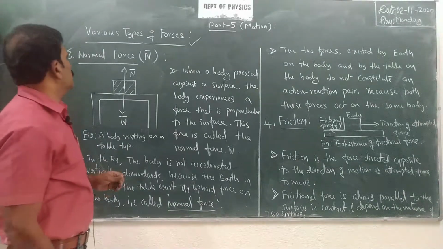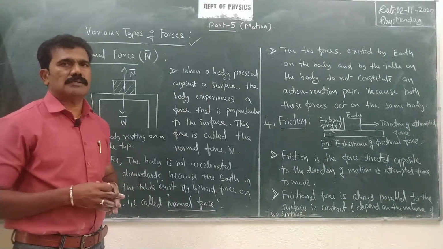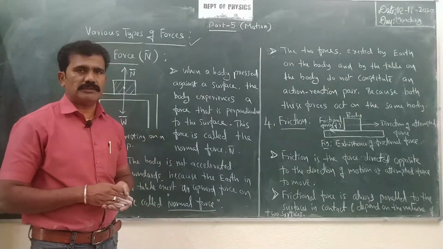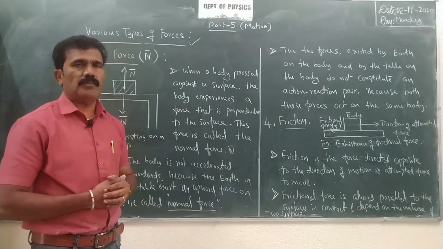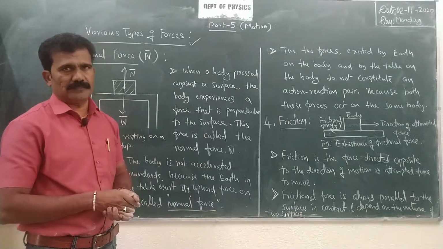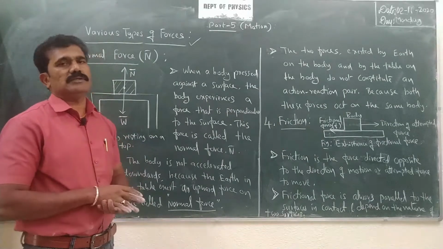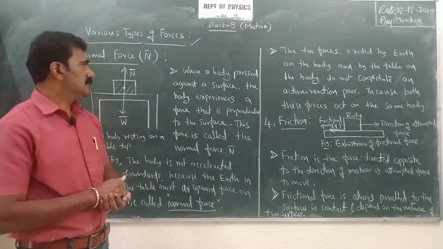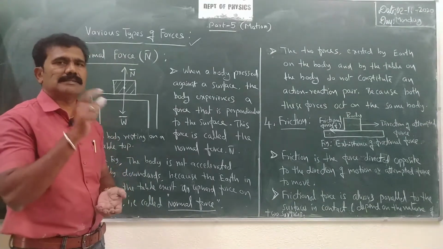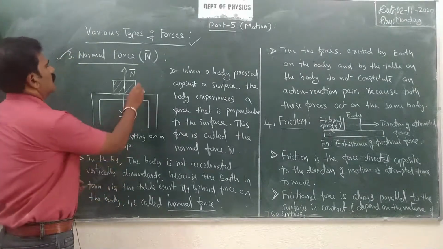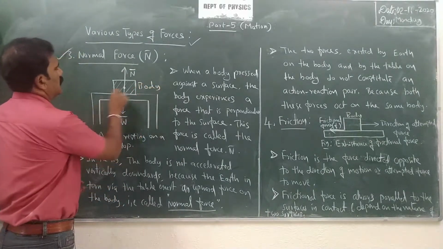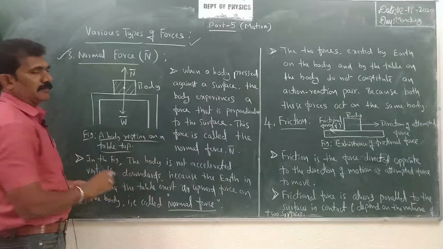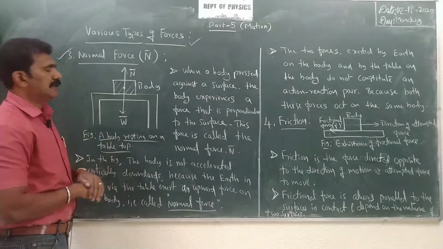So what is this normal force and where will you come across it? Whenever there is a weight for any object due to the gravitational force of earth, the body is always pulled toward the center of the earth, right? But that is always balanced by another force called normal force. To understand this normal force, let us consider a simple example, where we consider a body lying on a tabletop. Just consider a body resting on a tabletop, not moving.